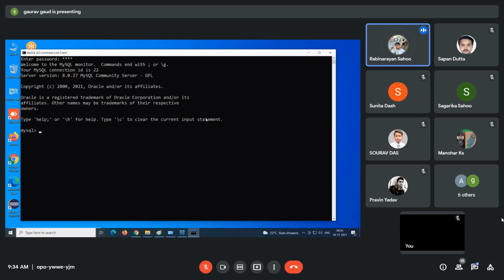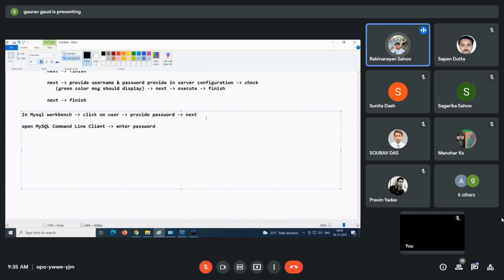Okay. So guys, you are in the MySQL. And now here you can start with your SQL tables, database, queries and all that. So you have to do the setup up to this, enter password. And now we can start working with MySQL. Note down these 2 points.